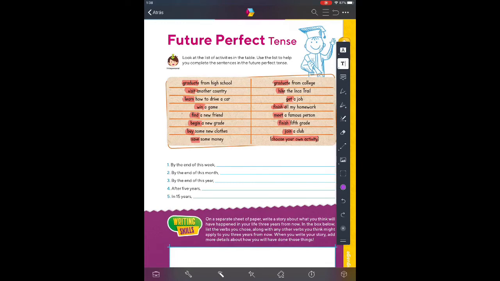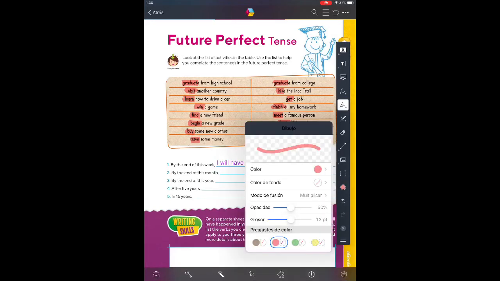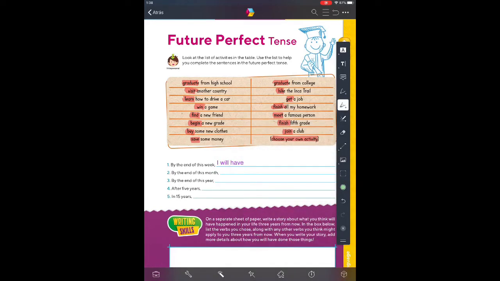So by the end of this week, because I am talking about me, I will have, and then I choose one, the one that I prefer. Let's say that I choose this one. So in present it is win a game, but I need to change it.